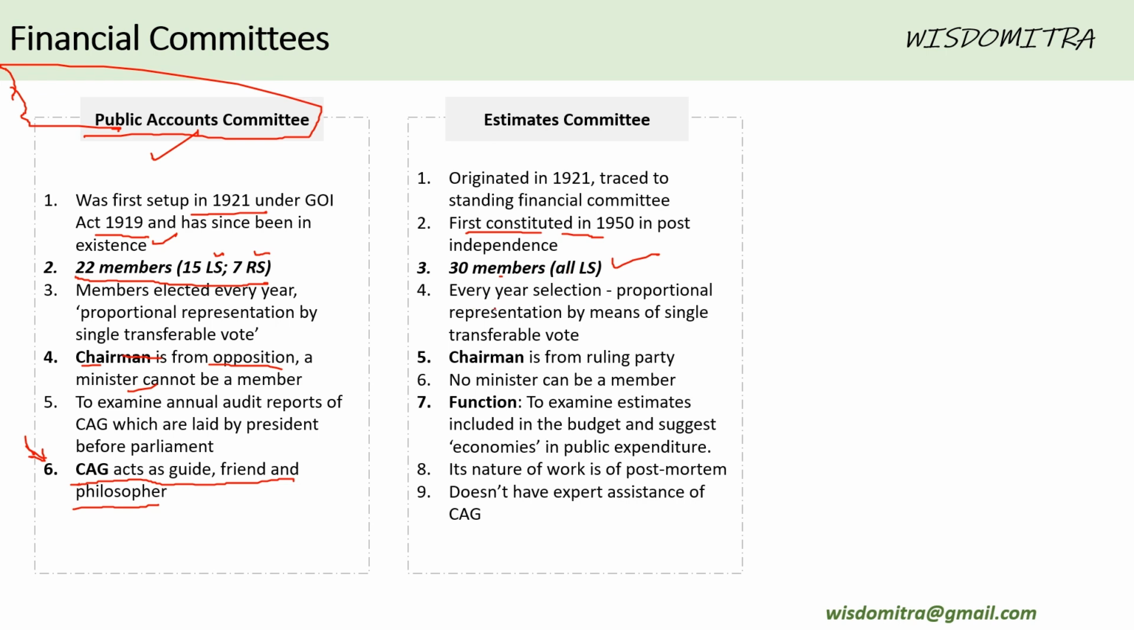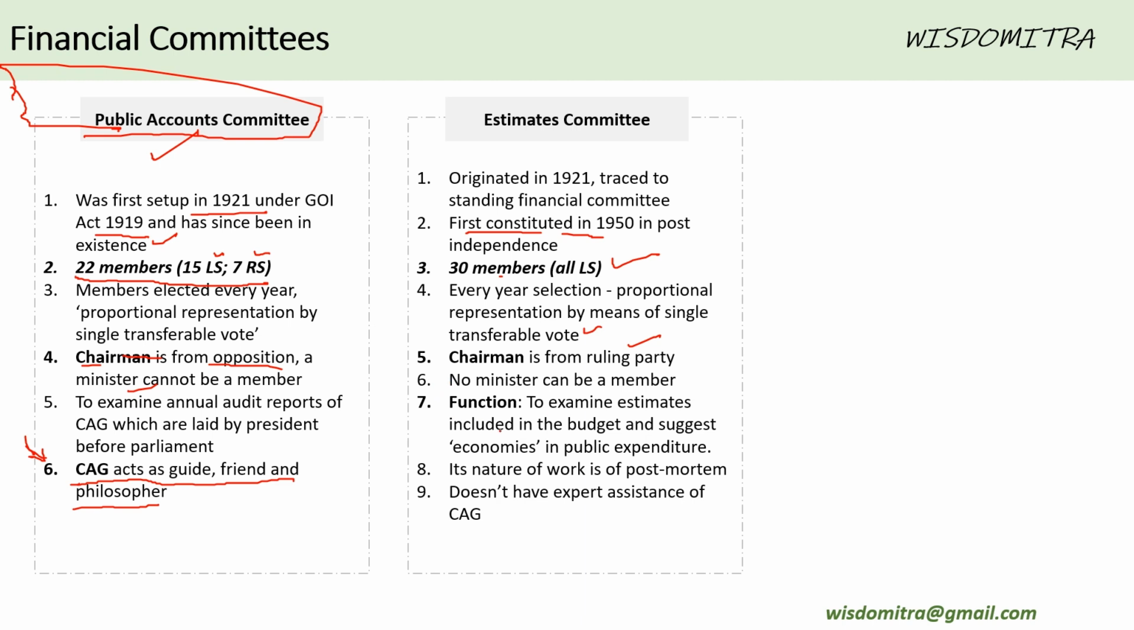And every year selection again through proportional representation by means of single transferable vote, indicating that all the parties get a say in the committee. Chairman is from ruling party. So again, here is a difference. Here chairman is from opposition. Here chairman is from ruling. No minister can be a member. A similarity. No minister can be a member.